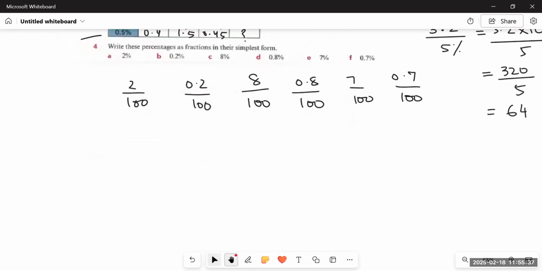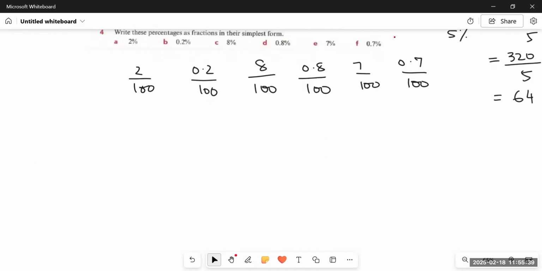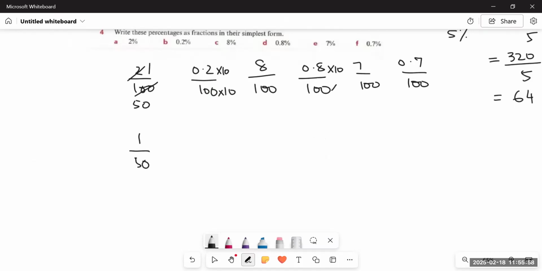So some of the numbers would remain the same and some of the numbers would be changed. How? 2 upon 100 could be simplified since there is no decimal. So we just have to simplify them. 2 ones are 2. 2 50s are 100. It becomes 1 upon 50. But when we talk about 0.2, it means we have to multiply them by 10. 0.8, similarly, we have to multiply each by 10 to remove the decimals from the fraction. Since we have to keep them in fractions, we have to remove the decimals.